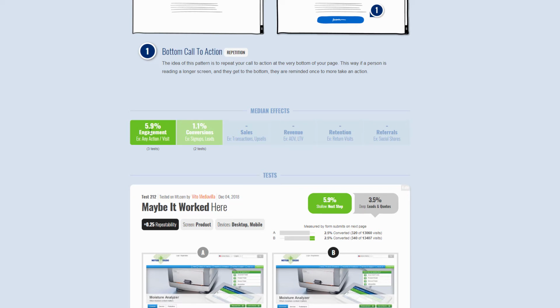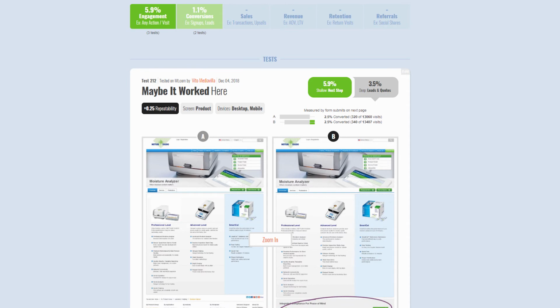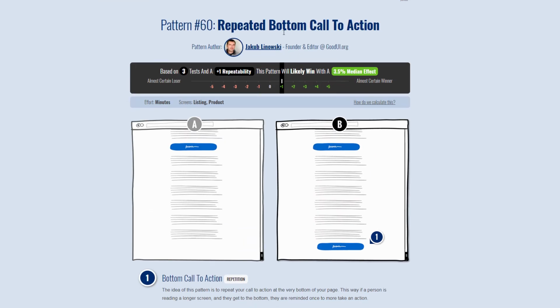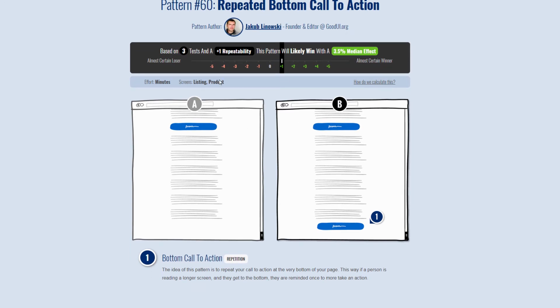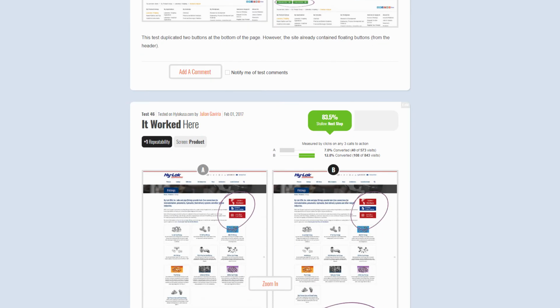As a refresher, we're taking all this data from the tests that are part of a given pattern. So here's pattern 6, the repeated bottom call to action, a simple idea of repeating something at the bottom and reminding people, hey, take this action on a long scrolling page. For this pattern, we have 3 tests. So here we have one test, another test, and another test.